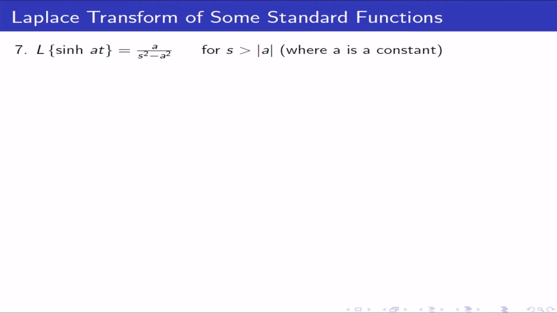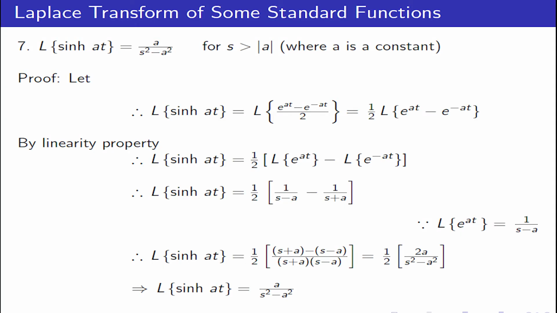Let Laplace transform of hyperbolic sine of at is equal to Laplace transform of e to the power at minus e to the power minus at by 2. Therefore, 1 by 2 Laplace transform of e to the power at minus e to the power minus at. By linearity property, this can be written as Laplace transform of hyperbolic sine at is equal to 1 by 2 Laplace transform of e to the power at minus Laplace transform of e to the power minus at.